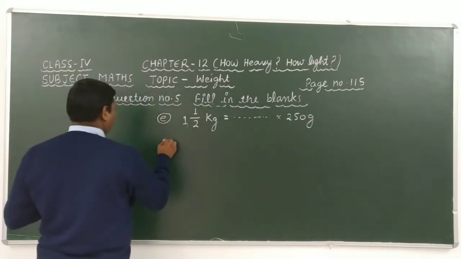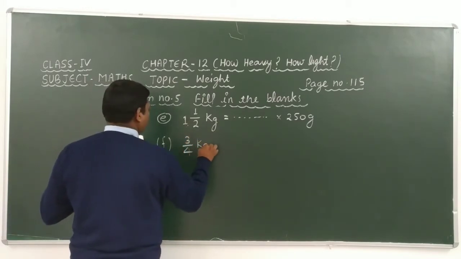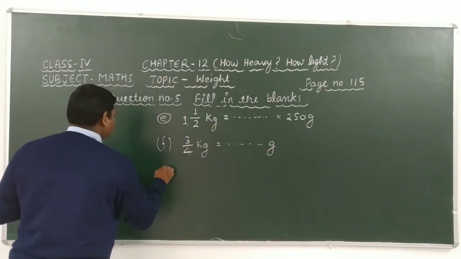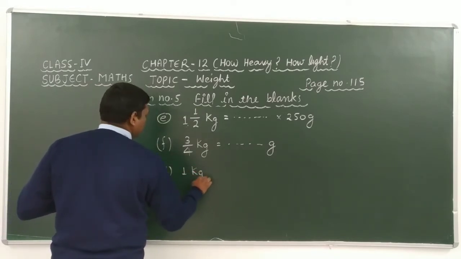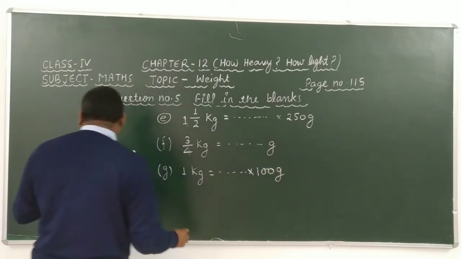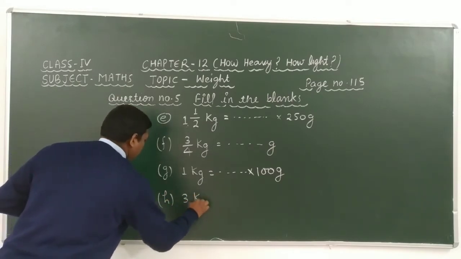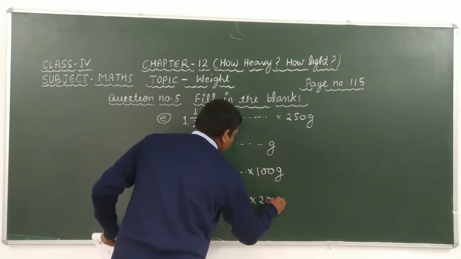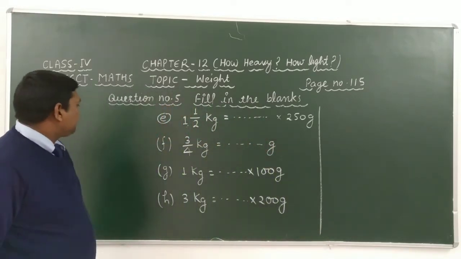And question number F is 3/4 kg is equal to how many gram? Question number 5 of G is 1 kilogram is equal to how many 100 gram. Question number H is 3 kg is equal to how many 200 gram. Okay, students. Look here carefully.